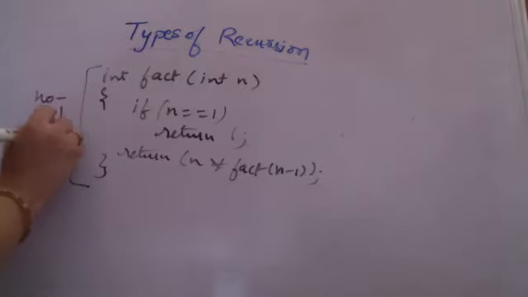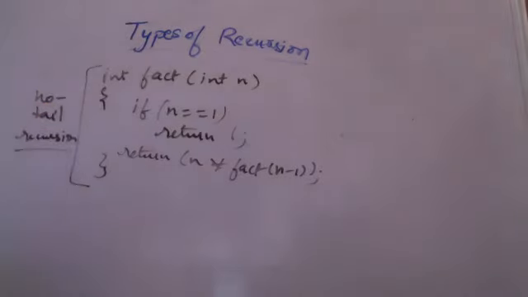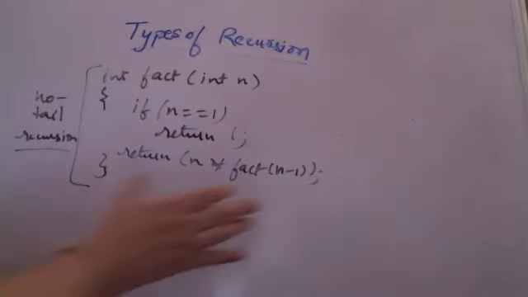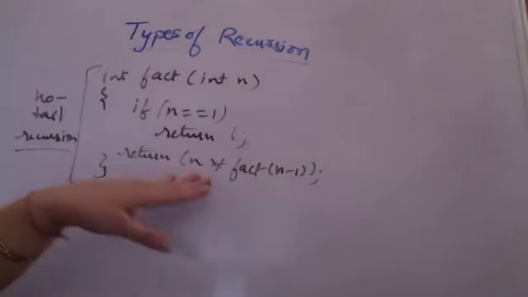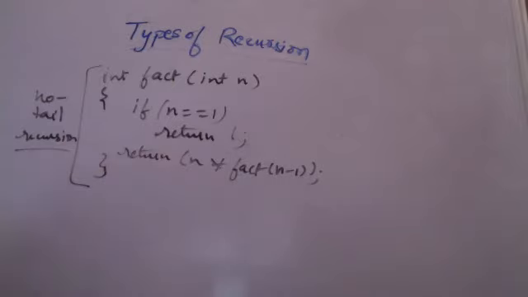Now what do I mean by no tail recursion? No tail recursion here simply means that every time the function is called, after calling the function, I will have to multiply it with n. So there is some task which is still pending.